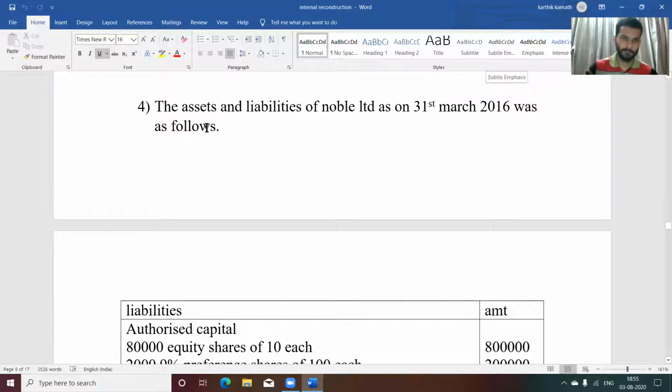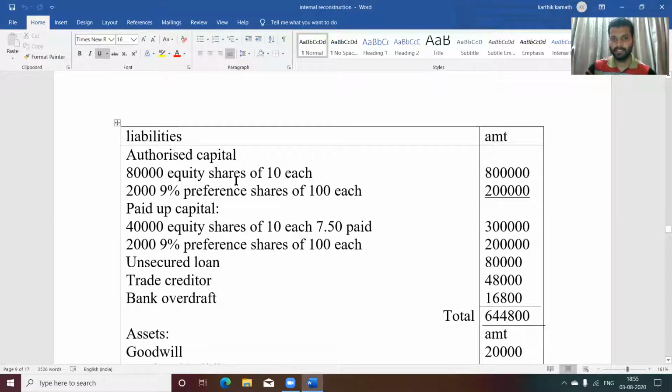So let us start. Assets and liabilities of Noble Limited as on 31st March 2016 were as follows. On the liability side, authorized capital: 80,000 equity shares of 10 each, that is 8 lakh, and 2,000 9% preference shares of 100 each, that is 2 lakh.